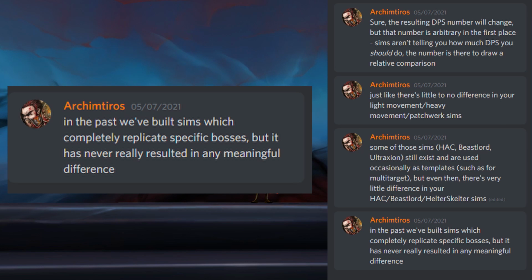Fourth, to quote the warrior theory crafting extraordinaire Arkham Tyros, we've built sims that completely replicate specific bosses, but it has never really resulted in any meaningful difference. And he's right about that. However, a key point that's worth mentioning is that these specific encounter simulations were created by hand, which takes a ton of effort. So, because the return on investment is so low, there hasn't been much motivation to keep making more. Also, it's my hypothesis that in order for there to be a meaningful difference, we need to have both accurate models and encounter specific APLs.